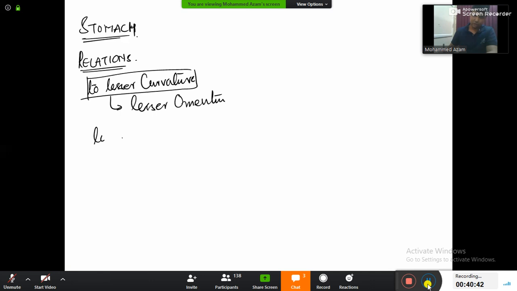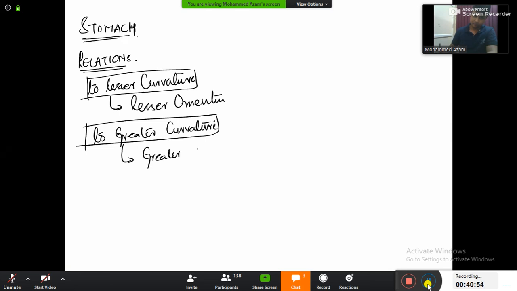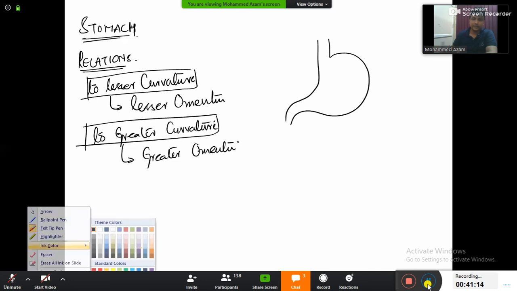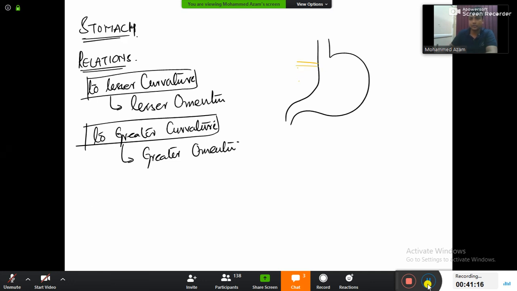And what is related to greater curvature of the stomach? Greater curvature of the stomach will be related to greater omentum. Lesser curvature will be related to lesser omentum, and greater curvature to greater omentum. So do one thing, draw a diagram. Esophagus, greater curvature, and this one will be the lesser curvature. Lesser curvature will be attached to one omentum here, lesser omentum, and greater curvature will be attached to one omentum here, and that will be greater omentum.